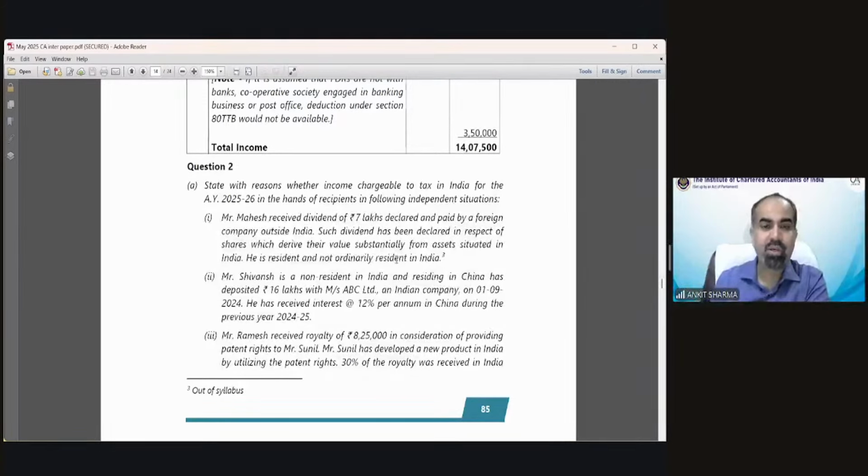Understood? Chalo. Second, Mr. Shivansh, because Rajveer exactly gave the correct answer, that information is irrelevant. Mr. Shivansh is a non-resident in India and residing in China, and has deposited 16 lakh with Messrs. ABC Limited, an Indian company, on 1st September 2024. He has received interest at the rate of 12% per annum in China during the previous year 24-25. So now he is a non-resident. Now you have to tell whether this is going to be taxed or not.